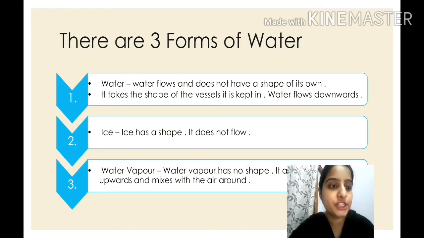Next is your ice. Ice has a shape. You have seen, isn't it? It has a cube shape. So, it does not flow. Why does it not flow, children? Because it is in solid form. It is your solid form.